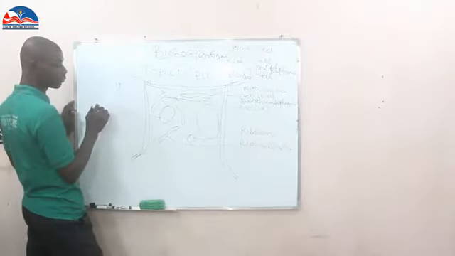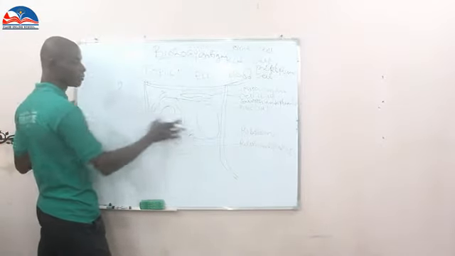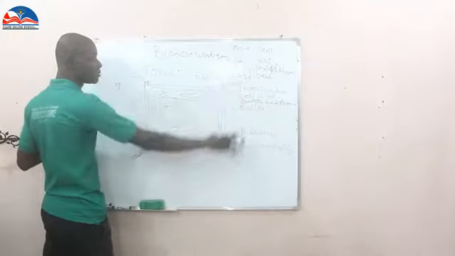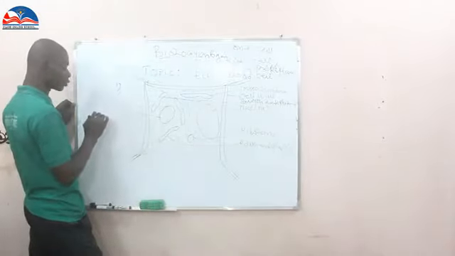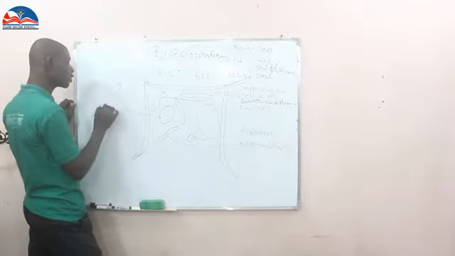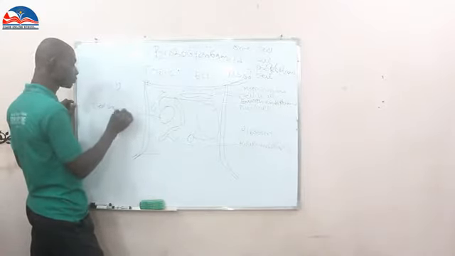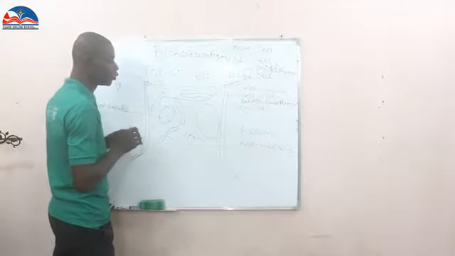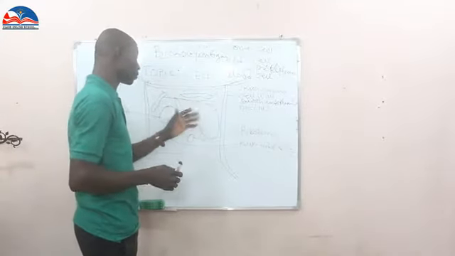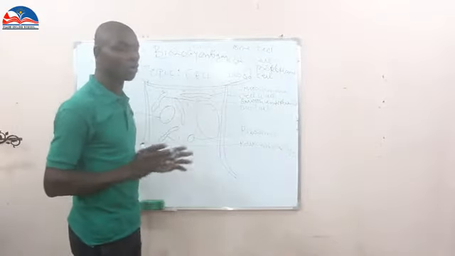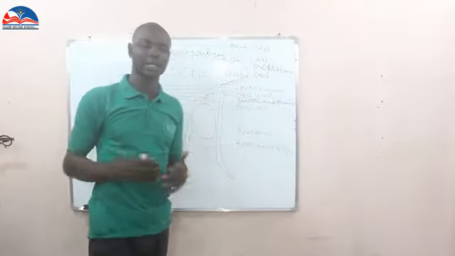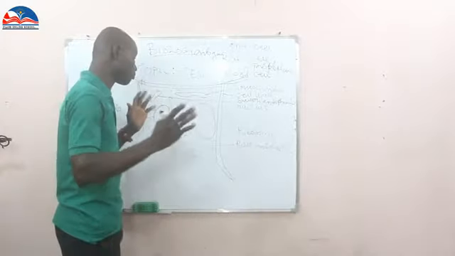That is what we call the cell vacuole. The cell vacuole in plant cells is larger than that of animal cells, though when we draw the diagram of animal cells, you will see it more.